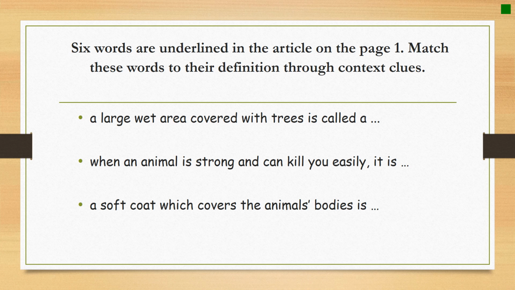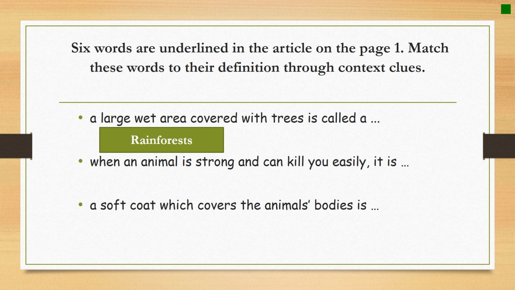So if we go to the first sentence, a large wet area covered with trees is called a... If we go back to the text, we can see that in paragraph 1, we have the word rainforests, which is a wet area covered with trees.